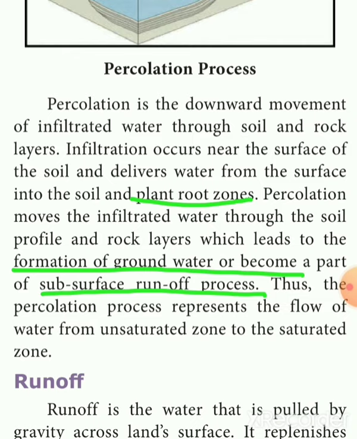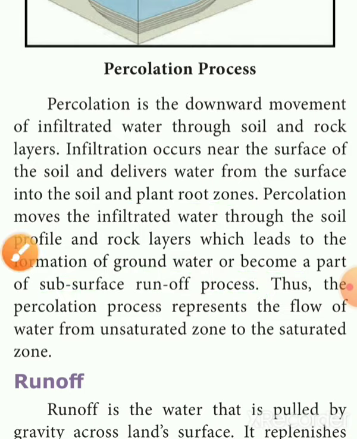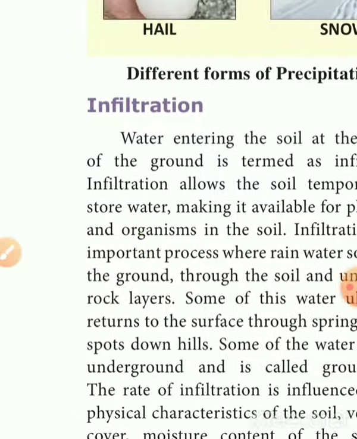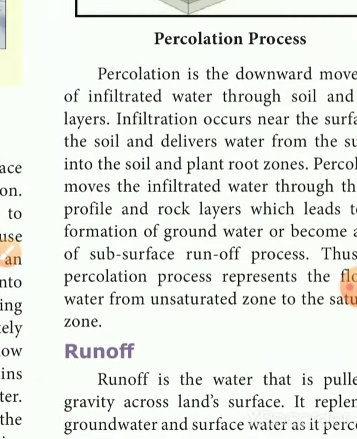Thus, percolation represents the flow of water from the unsaturated zone to the saturated zone. Today we are discussing two processes: the first is infiltration, and the next is percolation.